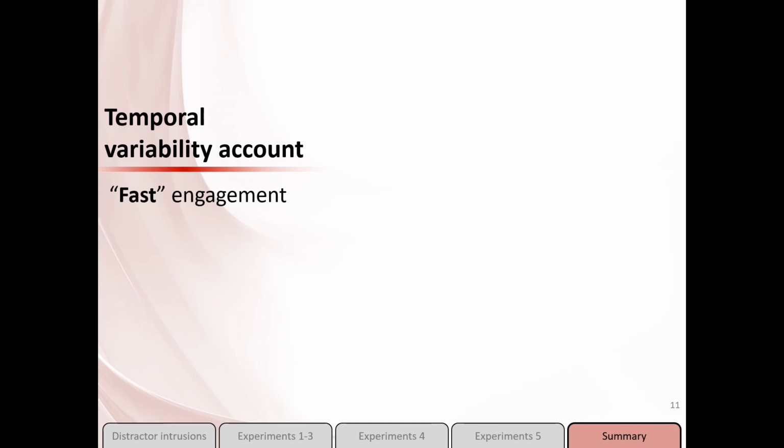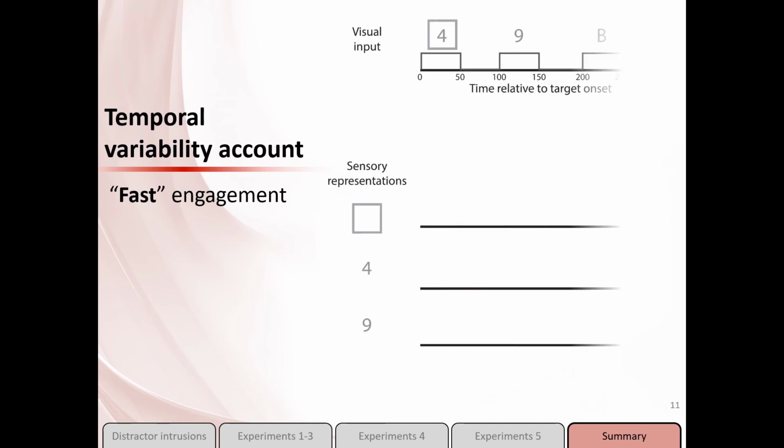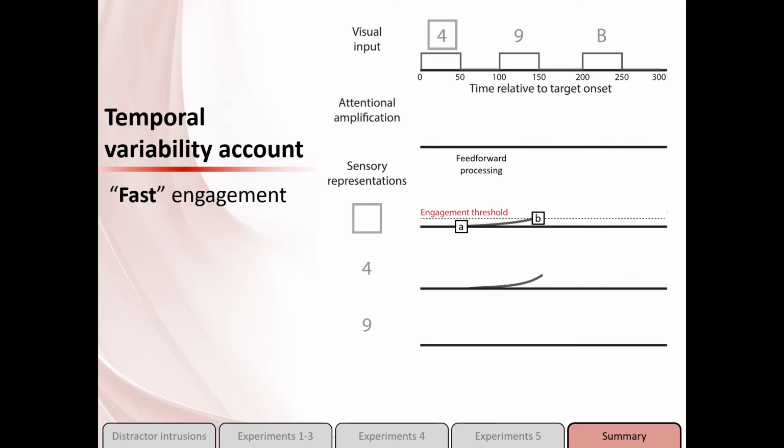how we think that fast and slow engagement affect perceptual outputs. On top, we see the visual inputs. On the left, we see the sensory representation. After about 50 milliseconds, the visual input from the target reaches the visual cortex. From there, processing proceeds in a feed-forward fashion, until information accumulation about the selection feature reaches an engagement threshold. At that point, an attentional episode is triggered, and this kickstarts recurrent processing that exponentially enhances any representation in the